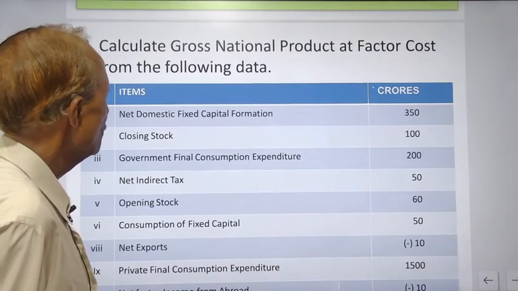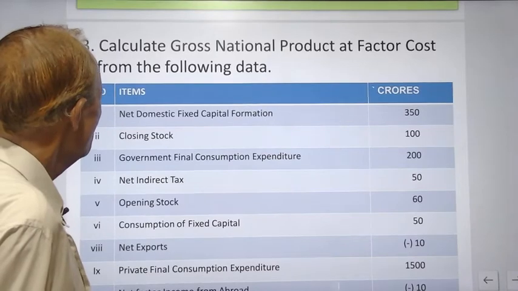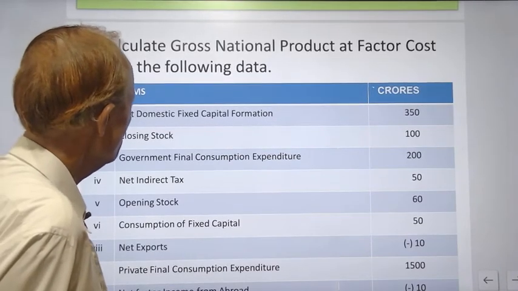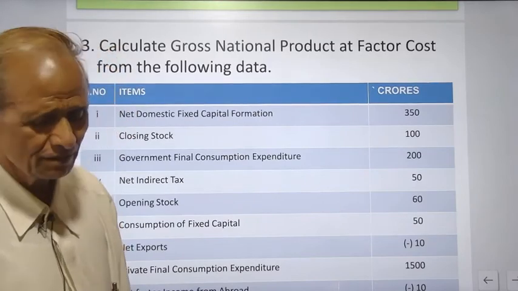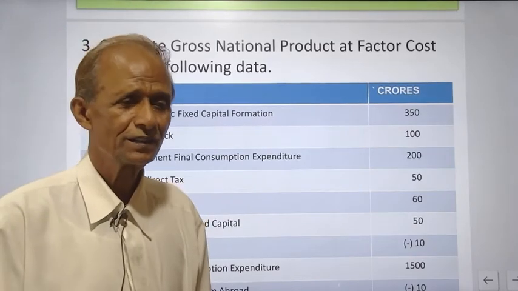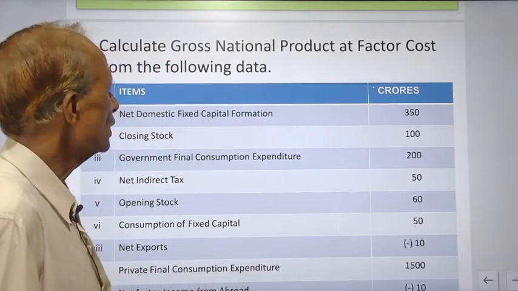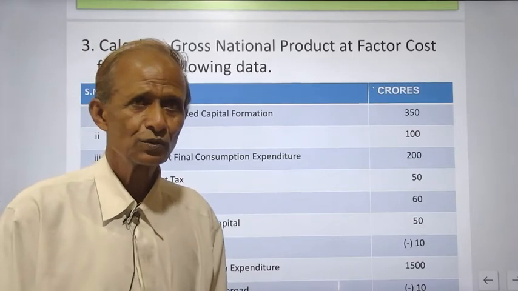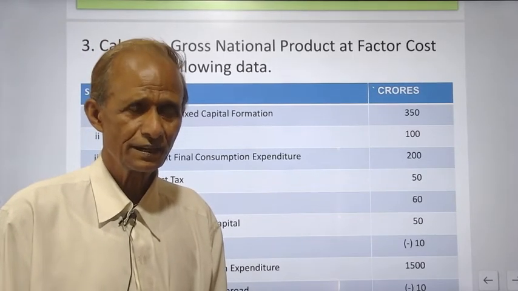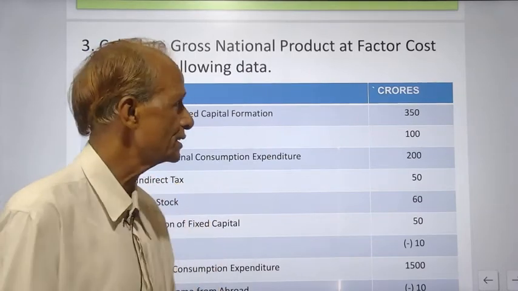Now the third example: calculate gross national product at factor cost from the following. Gross national product, that is, you should not deduct depreciation or consumption of fixed capital. You have to calculate at factor cost, therefore you should deduct net indirect taxes, that is indirect taxes minus subsidy.